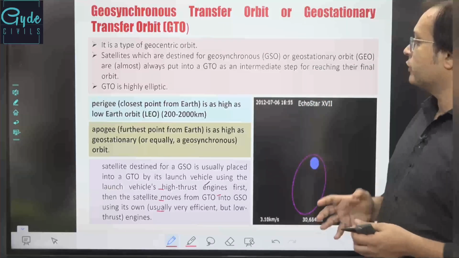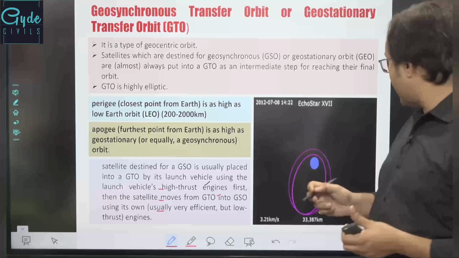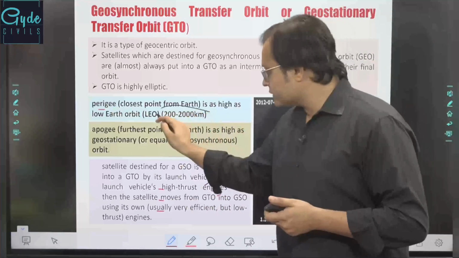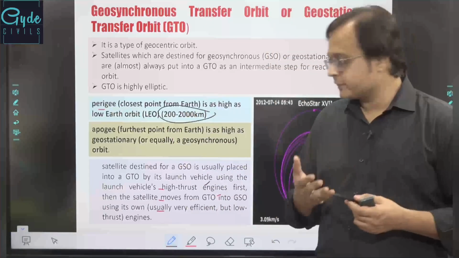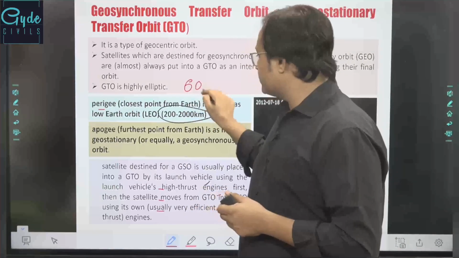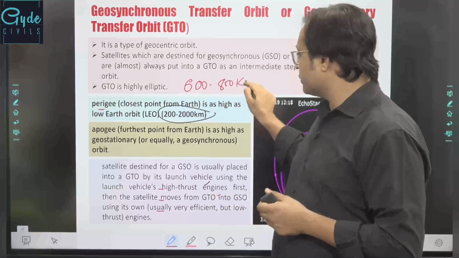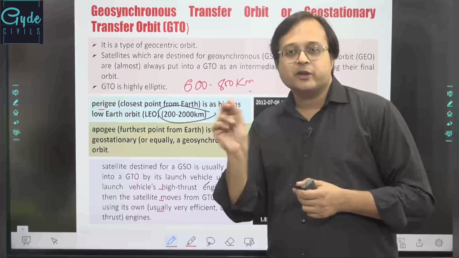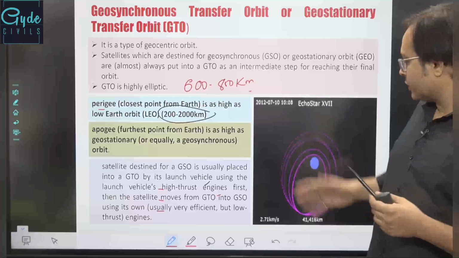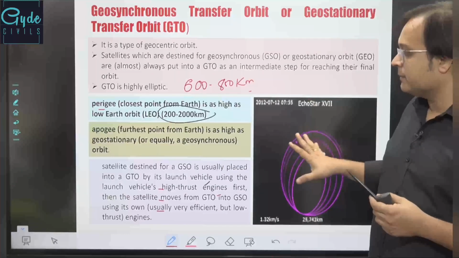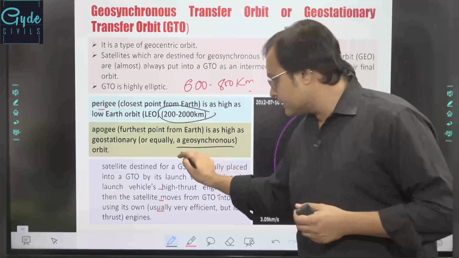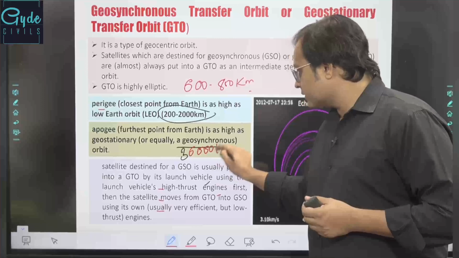The geosynchronous transfer orbits will have a perigee, or the closest point from the earth, in the LEO, which is nearly 200 to 2000 kilometers. Mostly the PSLV uses a perigee of 600 to 800 kilometers over here, or it can transfer the object between this particular range, that is 600 to 800 kilometers above the earth's surface. These are those type of orbits where the apogee is as high as the geosynchronous orbits, which are created at 36,000 kilometers above the earth's surface.